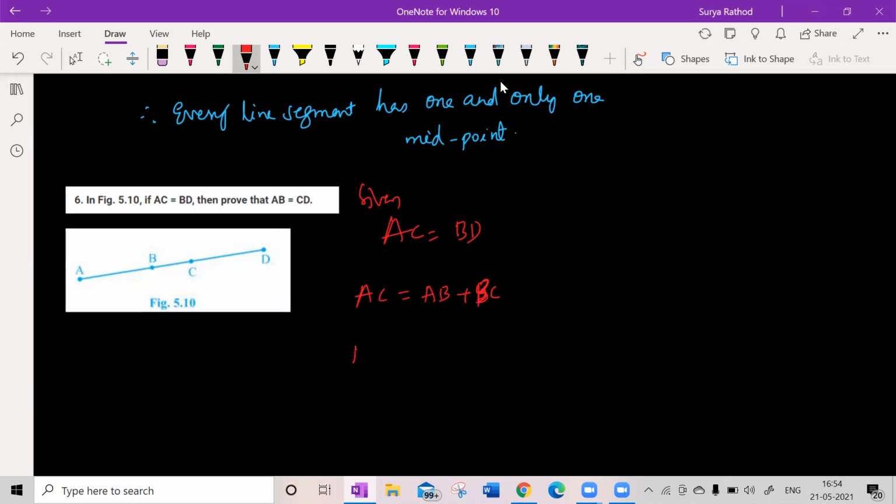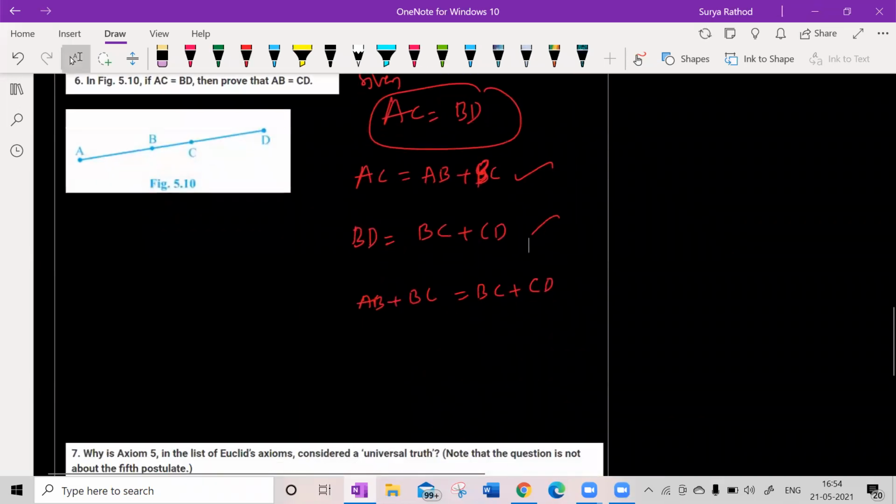So BD is equal to, can I write, BC plus CD? Yes, sir. Because AC is equal to BD given, so I'm equating these two now. Yes or no? Yes, sir.